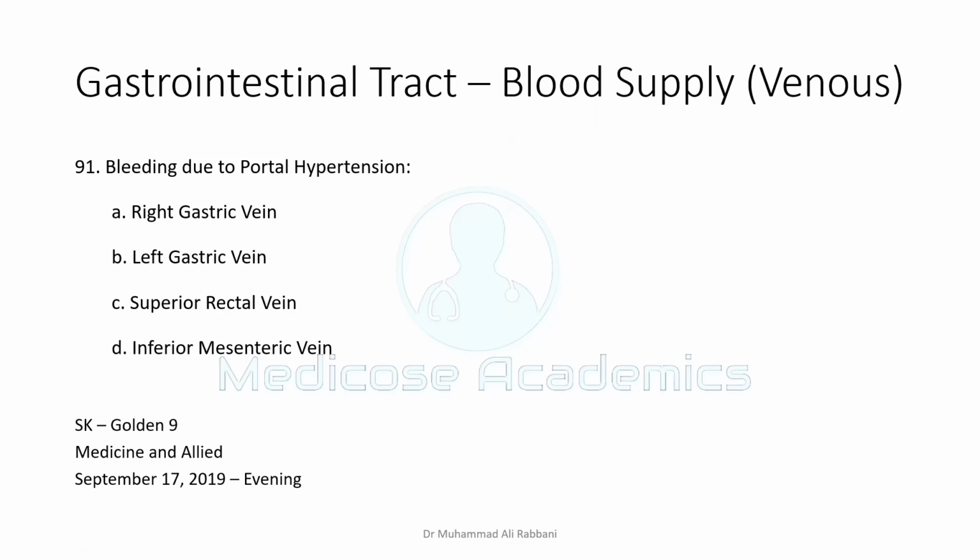Given the scenario, portal hypertension asks a lot about the vessels that are part of the portal system, and all of the branches of the portal system are exactly the same as the branches of the inferior mesenteric vein and superior mesenteric vein. So you should know the vessels that are part of the portal system. So, bleeding due to portal hypertension. Again, portal hypertension will involve the structure where there is portosystemic anastomosis.